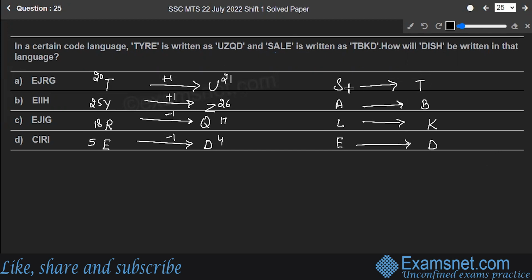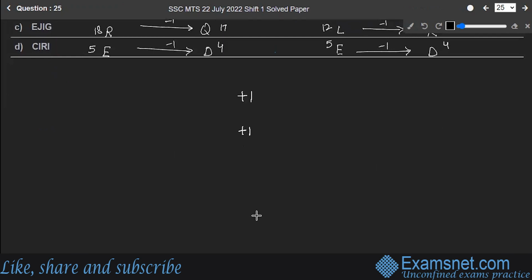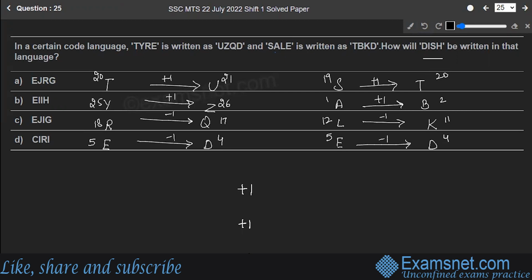Okay, let's go for the next pair. S is at position 19, A is at 1, L is at 12, and E is at 5. T is at 20, 2, 11, and 4. See again the same thing, +1, +1, -1, -1. So that means we have our pattern. It's +1, okay, I'll write it properly over here. It's +1, +1, -1, and -1. You have to find out the code for dish, right?